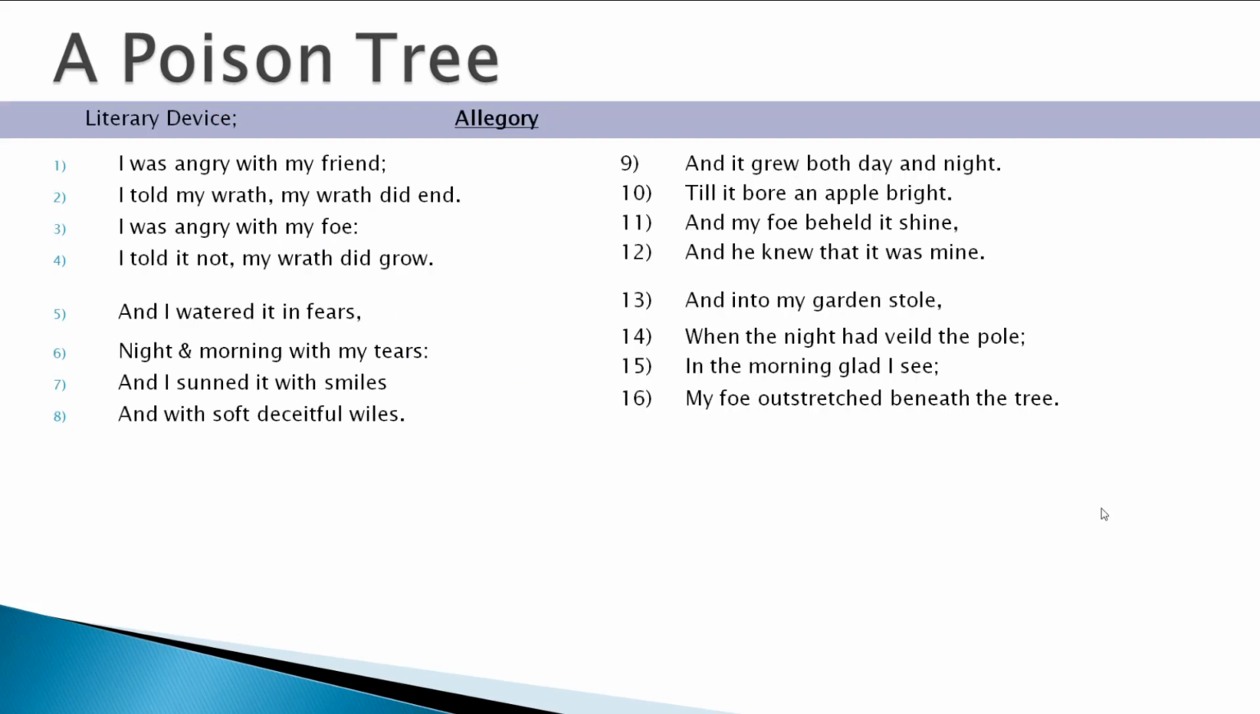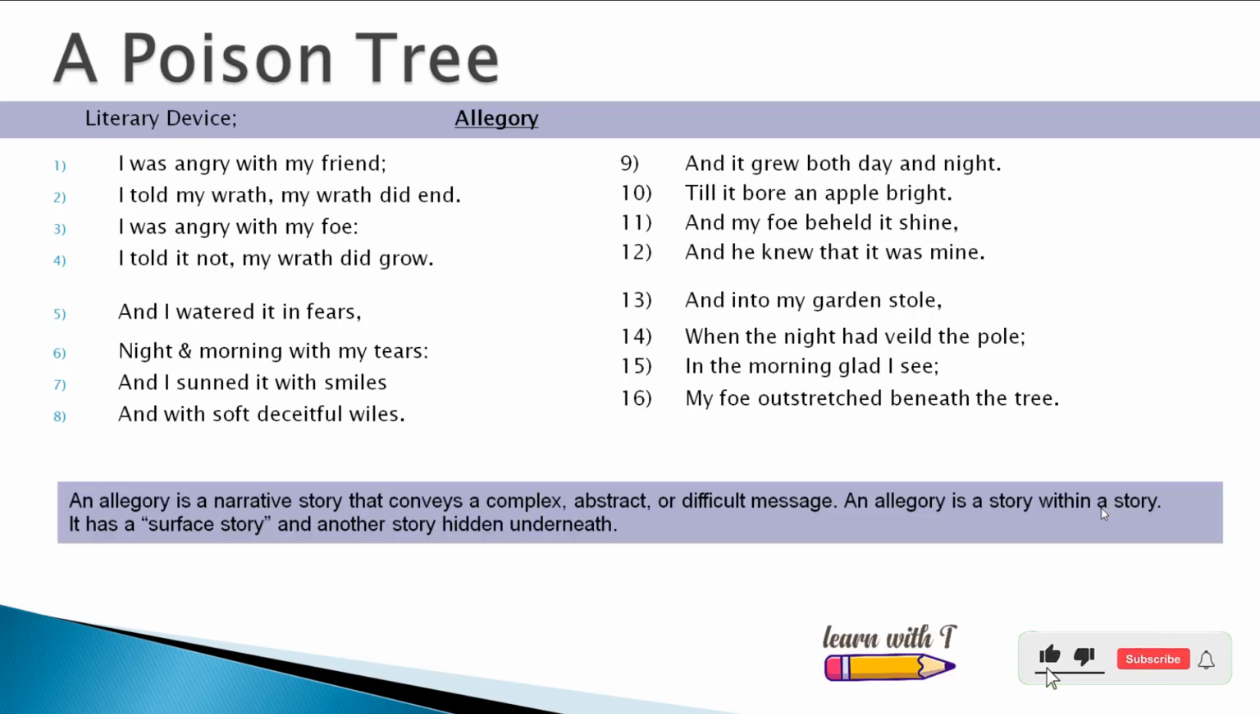Allegory. It is another literary device which writers use to convey something they cannot say directly. So an allegory is a narrative story that conveys a complex, abstract or a difficult message. An allegory is a story within a story. It has a surface story and another story hidden underneath. A Poison Tree is generally interpreted as an allegory for the danger of bottling up emotions and how doing so leads to a cycle of negativity and even violence.